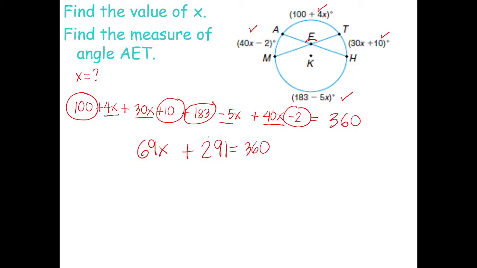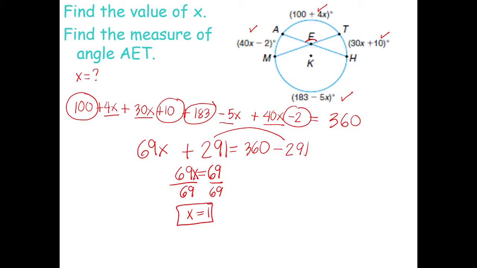Okay, let's transpose now. This becomes minus 291. So 69x is equal to, what's 360 minus 291? 69. So 69x equals 69. Divide both sides by 69. What is x equal to? 1. Okay, so we now have our x.